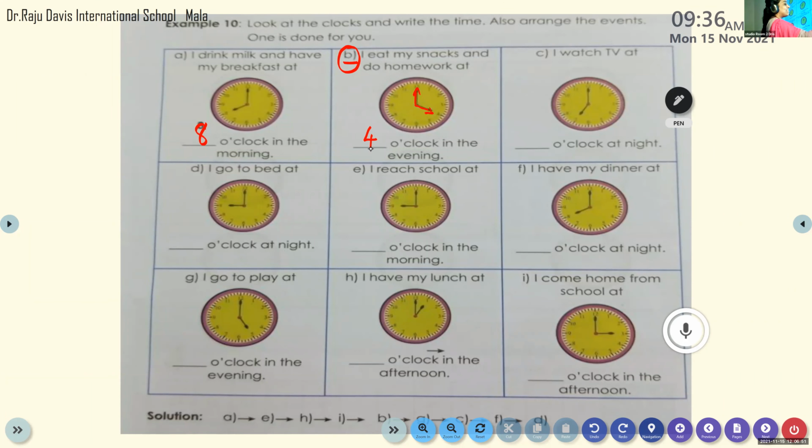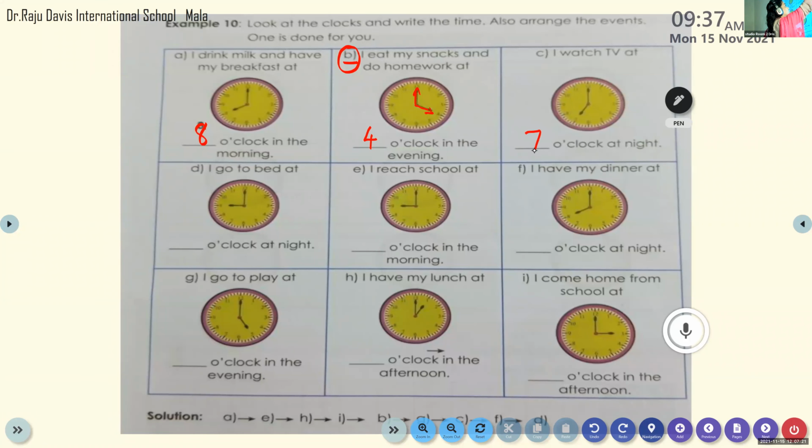Welcome, my dear. Next question for Veda. Veda, please unmute. Yes, ma'am. Please read question number C. I watch TV at dash o'clock at night. Can you tell the time? I watch TV at 7 o'clock at night. Very good. It is 7 o'clock here.